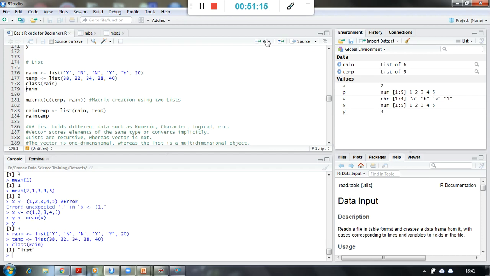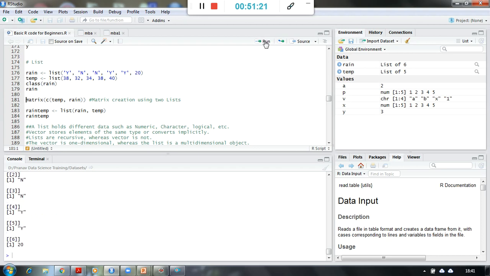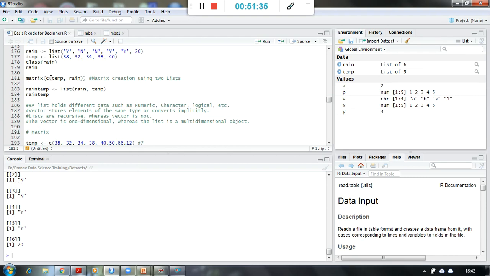So if you see the class of rain, it is list, right? And if I want to print rain, I can print it like this. So look at this. It looks like this when you print it in the console, right? Now I can create a matrix over here by using two different lists, right? And what is a matrix? Matrix is like a single or multiple direction table. Okay, so I can have one single column or I can have multiple columns. It just creates a table out of this data.